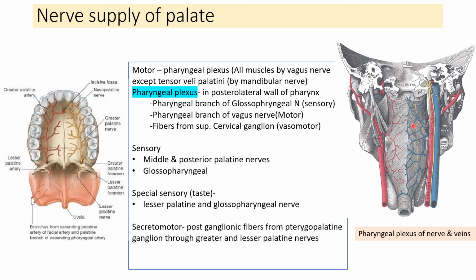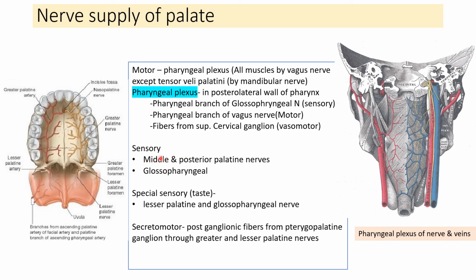So here is the placement of the pharyngeal plexus, mainly at the posterior part of the middle constrictor muscle. Remember this sensory supply: except for the nasopharyngeal area, the whole rest of the area is supplied by the glossopharyngeal nerve.